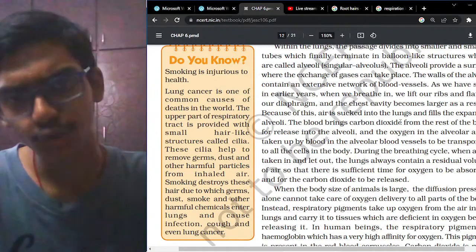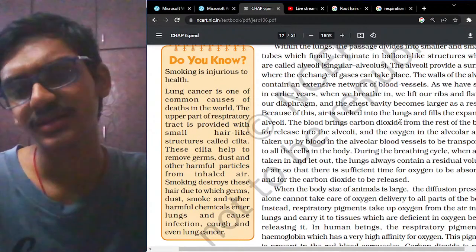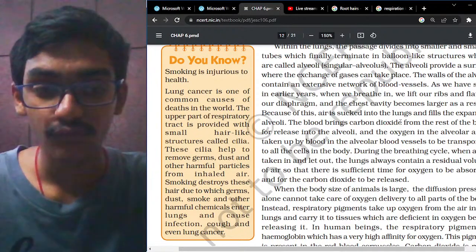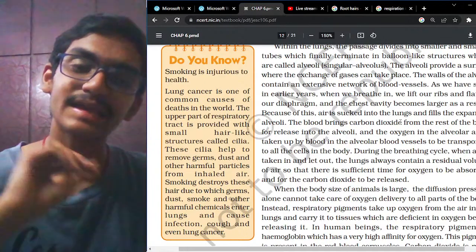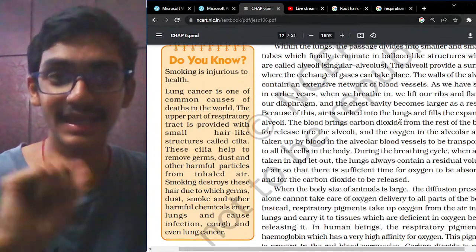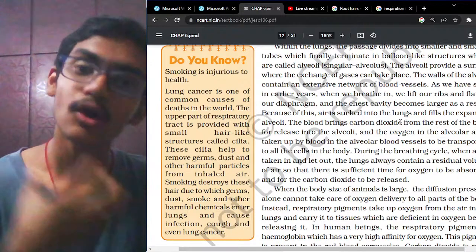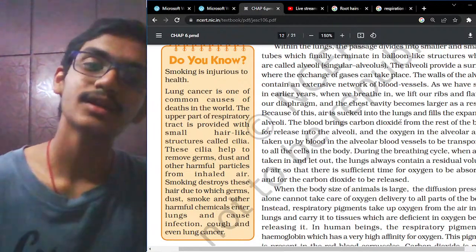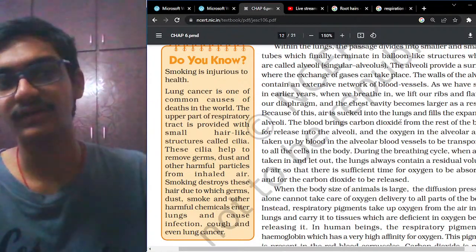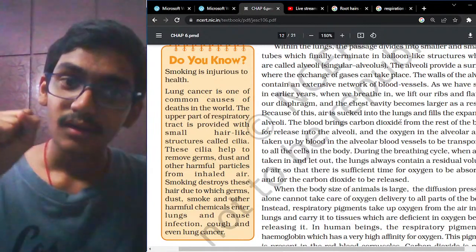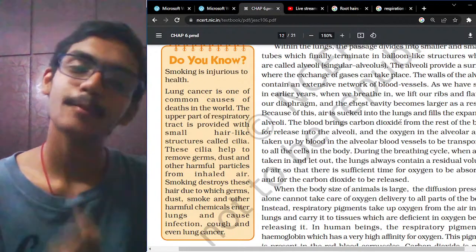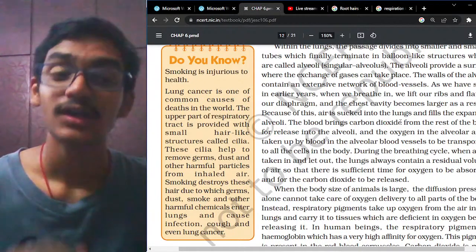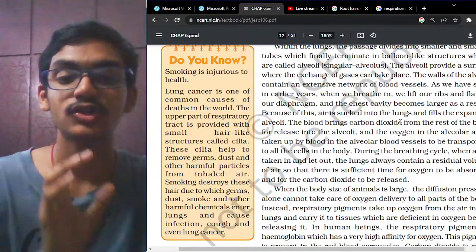32/2/1 and 2 and only one. I think this question was, what is the residual volume of air? See, what happens is that during the process of inhalation and exhalation, the entire oxygen is not given, and carbon dioxide is not taken up from the body. Some amount of oxygen is actually being left out in the body. So a very little amount of oxygen is actually left, and that amount is considered to be the residual.